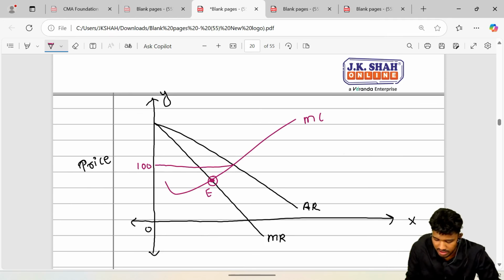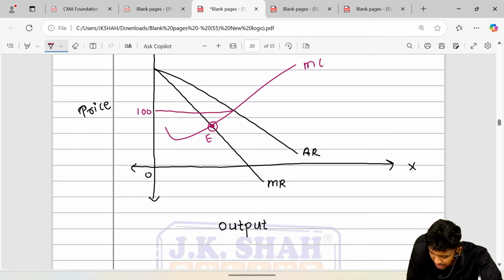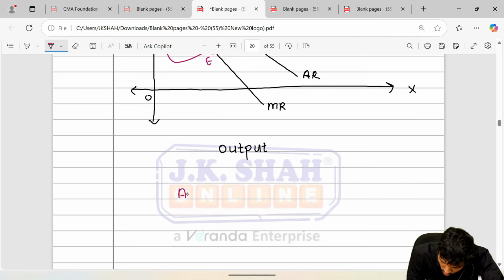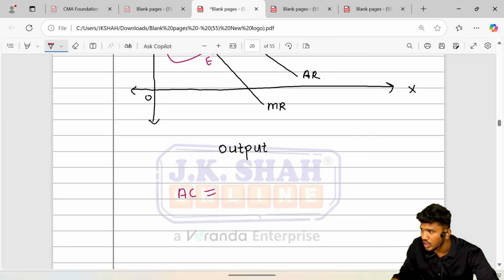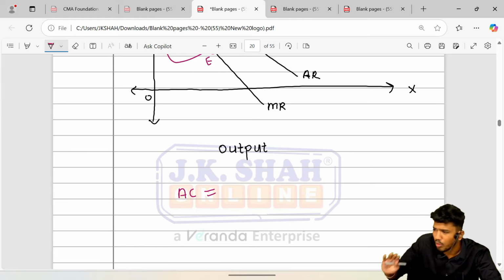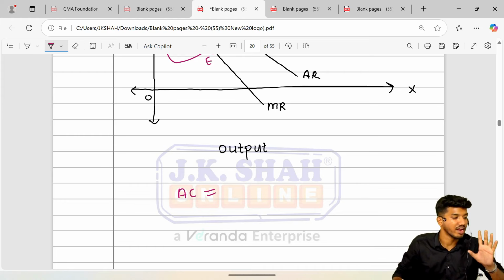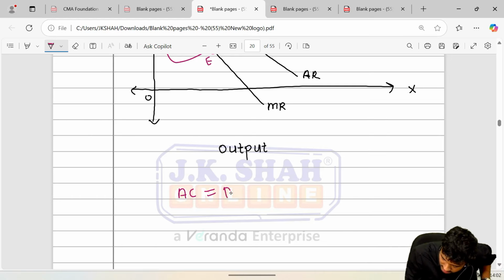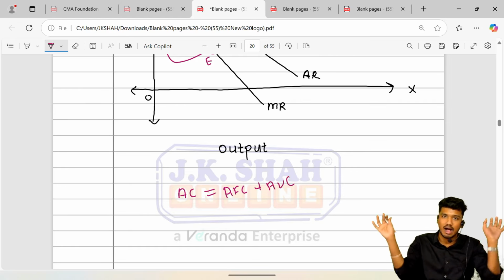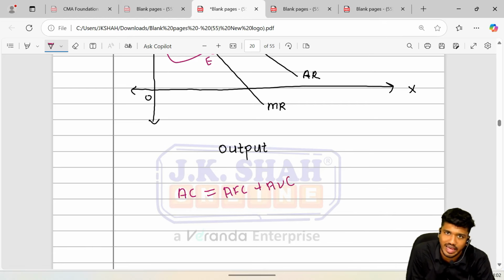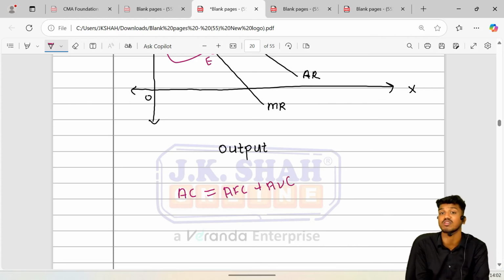Now guys, again one thing, average cost. What does it mean? The expense of making one product. So to make one product, sir, is fixed cost required or variable cost? Arey, both are required. Fixed cost as well as variable cost, both are required. So we require average fixed cost plus average variable cost. We require both types of cost in order to produce a unit.